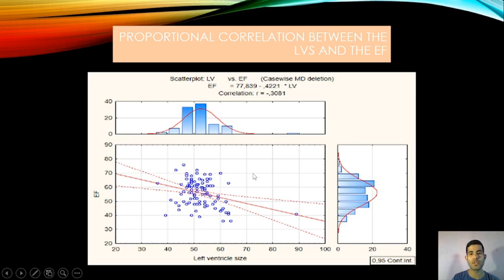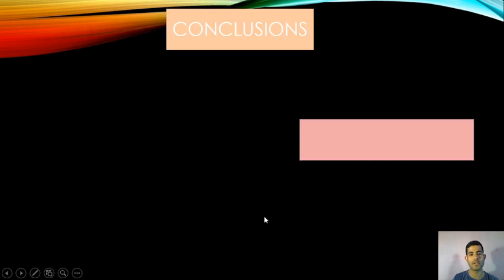For the correlation between the ejection fraction and the left ventricle, we see that an increase in left ventricular size is associated with a decrease in the ejection fraction. So if we see hypertrophy of the left ventricle, the ejection fraction is reduced, which is a logical correlation between the ejection fraction and left ventricular size.